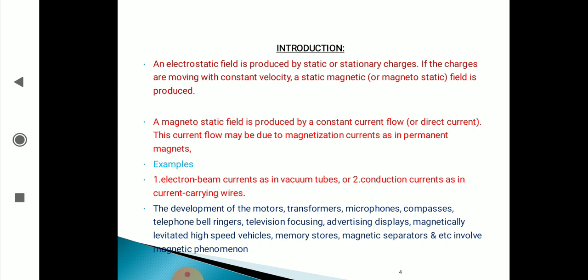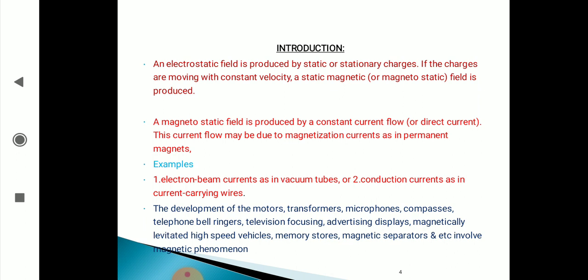If the charges are moving with constant velocity, a static magnetic field is produced. A static magnetic field that is produced is known as a magnetostatic field.